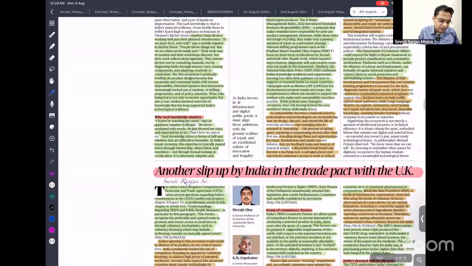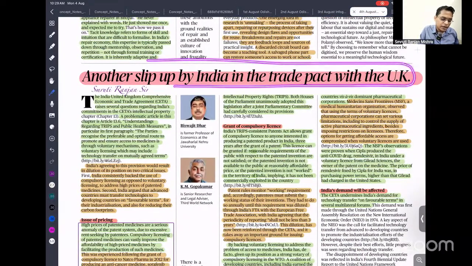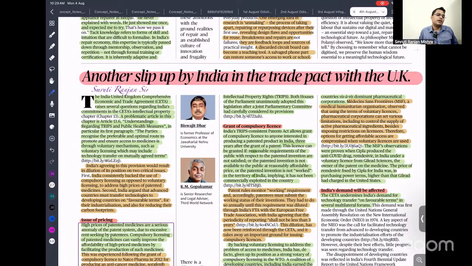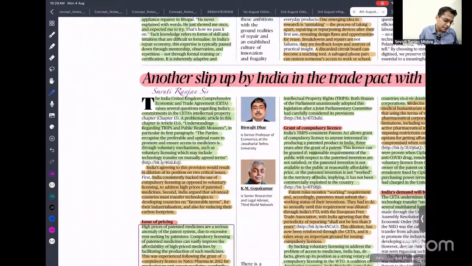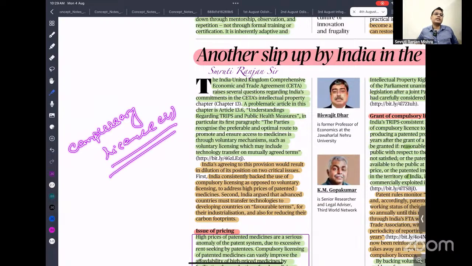Chaliye, next is another slip-up by India in the trade pact with the UK. Here the important issue is compulsory licensing. So what is compulsory licensing?